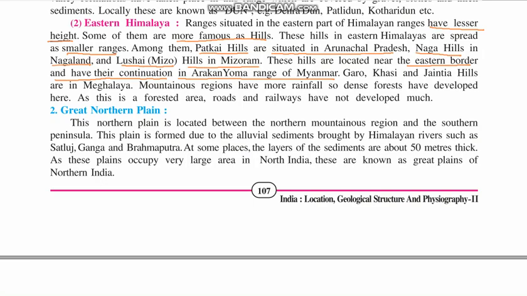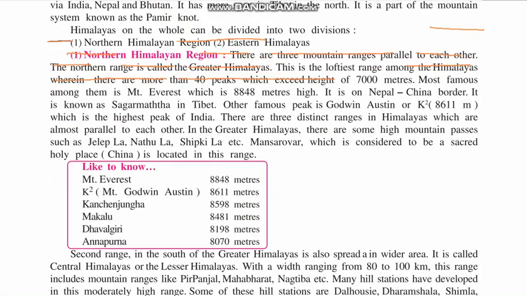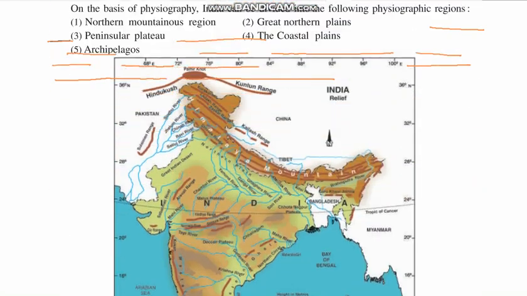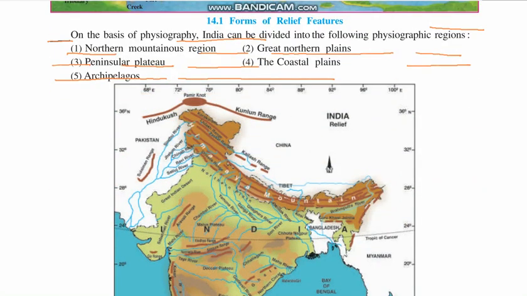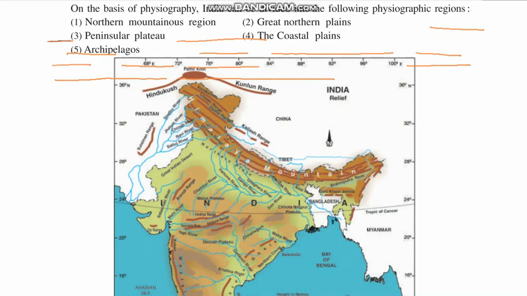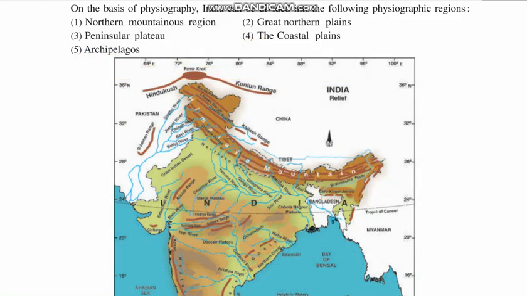I'll just show you the Himalaya in the photograph you see here. You can see they are spread here. All of them are situated here. The Garo, Jaintia hills, and they are very near to Myanmar. You can see they are very near to Myanmar, right? So all of that is on the eastern side of India.